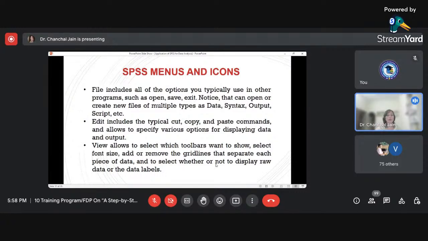Although I think those who are not from a coding or IT background, generally for them there is no use of the syntax and script. You can only use the data and output files that we can open in SPSS.